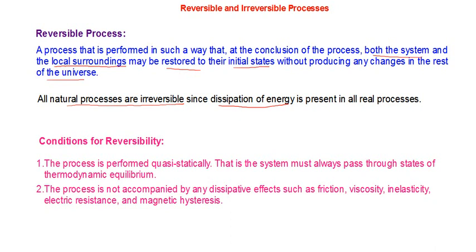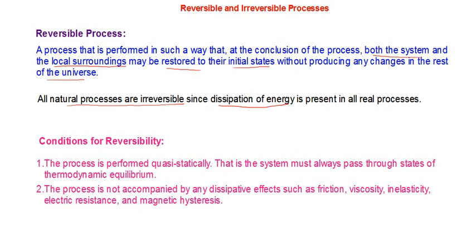So this is a very important thing that we have already discussed, that all natural processes are irreversible.